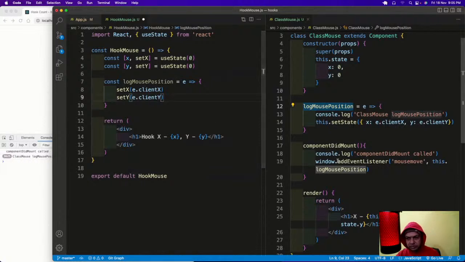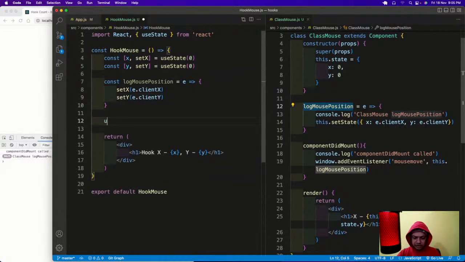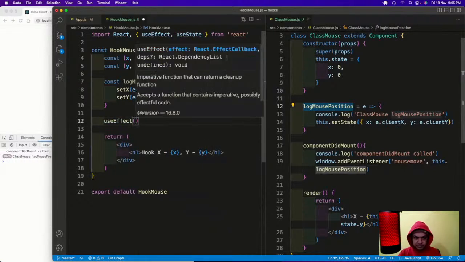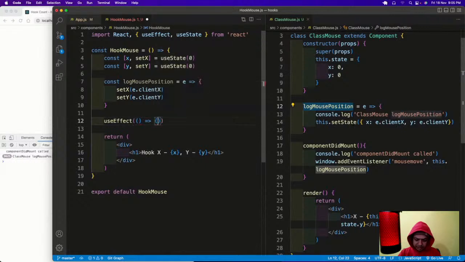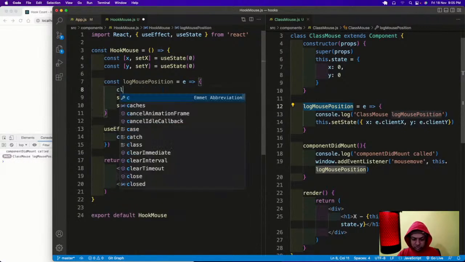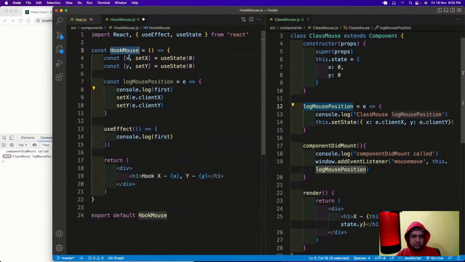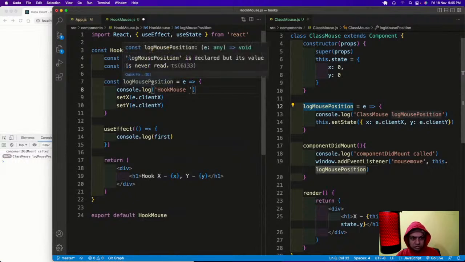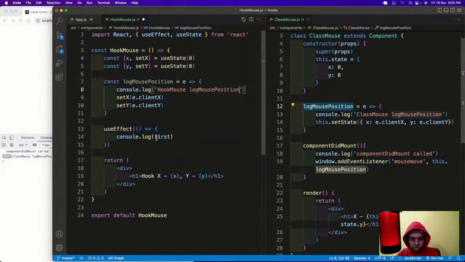So that is there. Okay, now instead of component mount we'll have a use effect hook. Use effect is there, and then I will have a console log here also, console log mouse position, and console log use effect called.